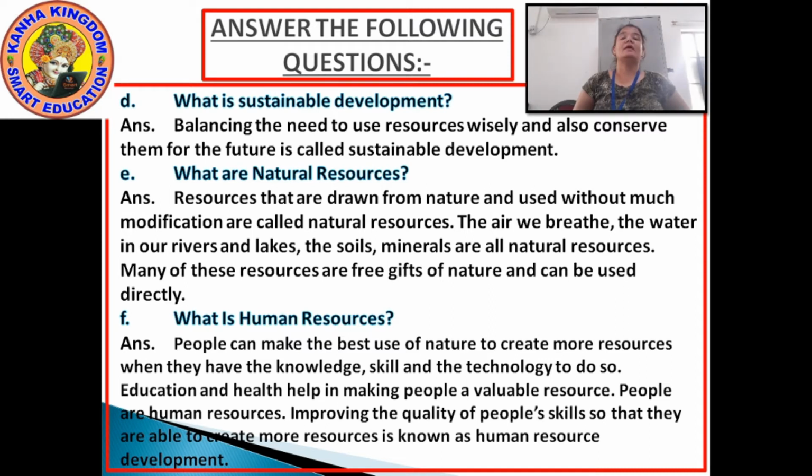People can make the best use of nature to create more resources when they have knowledge, skill and the technology to do so.